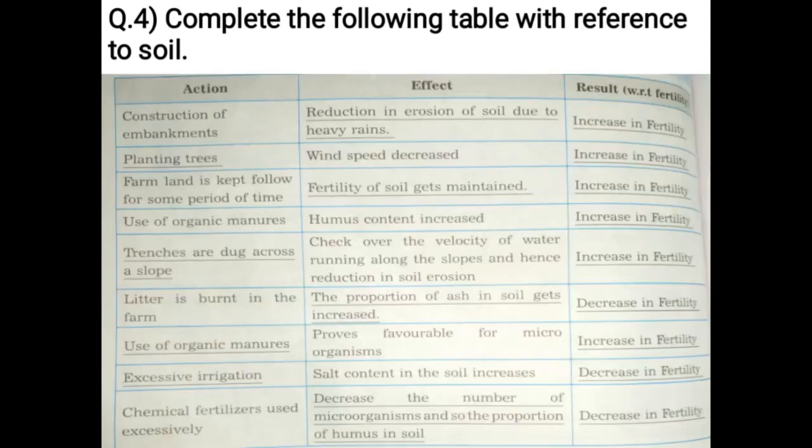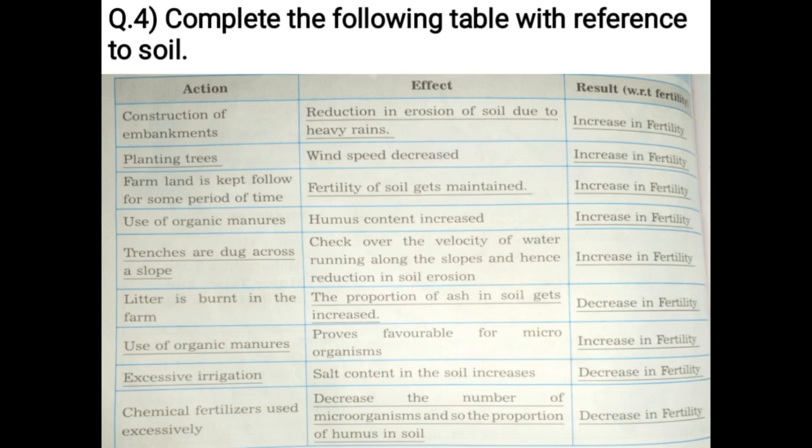Complete the following table with reference to soil. Action: construction of embankments. Effect: reduction in erosion of soil due to heavy rains. Result: increase in fertility. Action: planting trees. Effect: wind speed decreased. Result: increase in fertility. Action: farm land is kept fallow for some period of time. Effect: fertility of soil gets maintained.